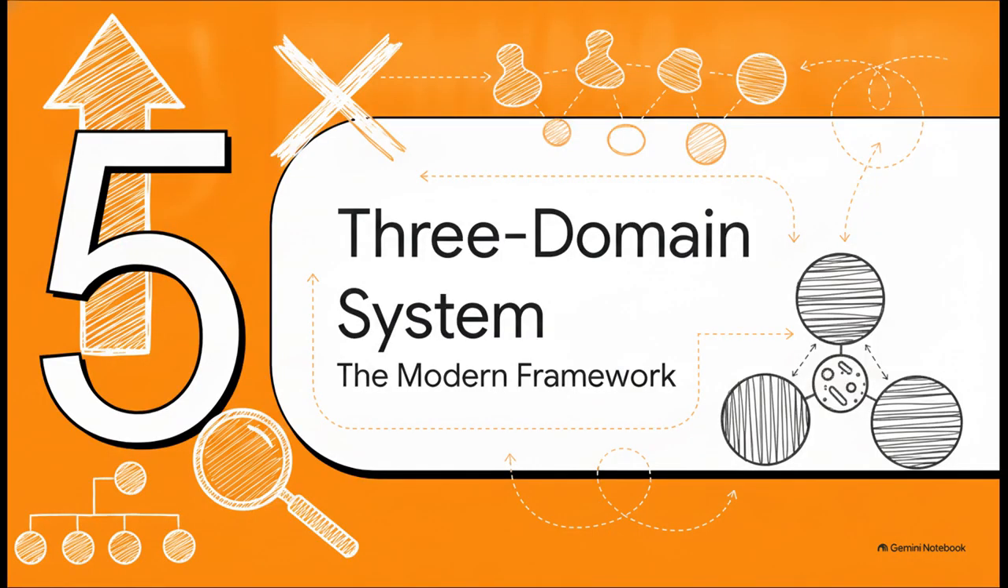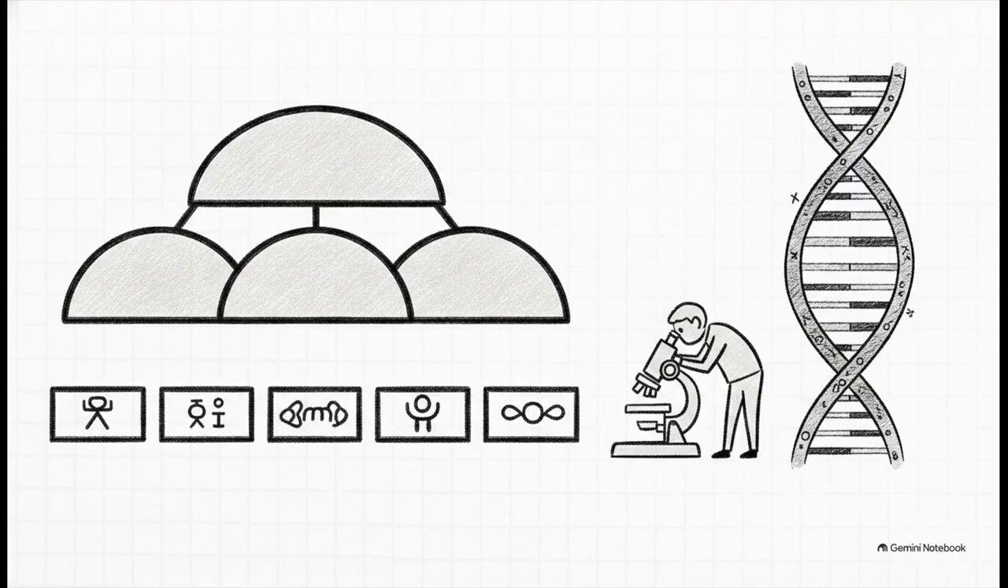Let's move to Section 5, the 3-domain system, the modern framework. Because it turns out even the 5 kingdoms weren't the ultimate top level of the hierarchy. In 1977, American microbiologist Carl Woese completely shifted the paradigm. By studying genetics, he uncovered something truly amazing. What we thought was just one big group of simple prokaryotes actually consisted of 2 fundamentally different types of organisms. So to fix this, he didn't just add another kingdom, he added a brand new level of classification entirely above the kingdom level. He called them domains.